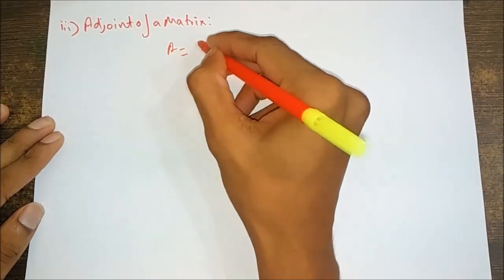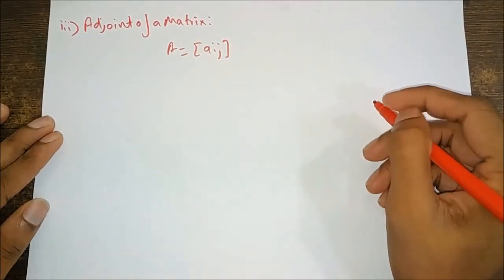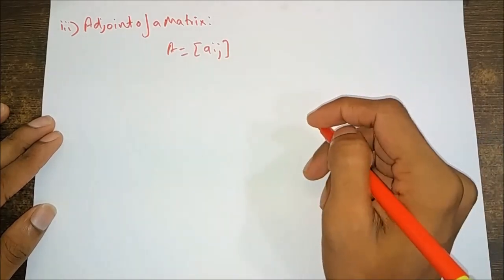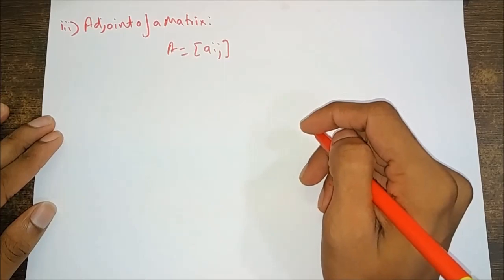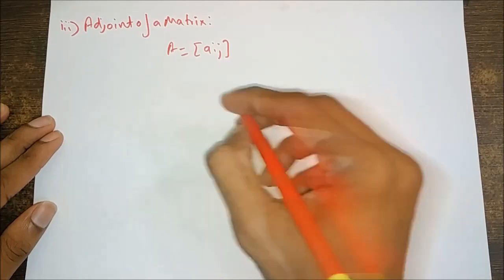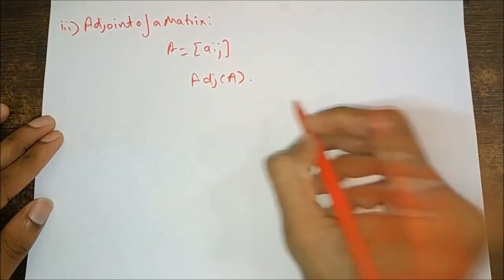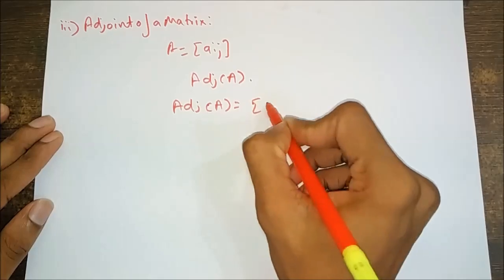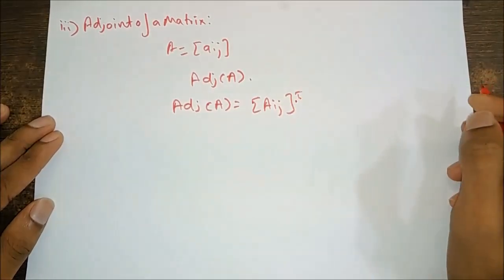Let A is equal to [aij] be a square matrix of order n and Aij be the cofactor of aij in A. Then the transpose of the matrix formed by the cofactors of the corresponding elements of A is called the adjoint of A, and it is denoted by adj A. Thus, adj A is equal to [Aij] transpose.